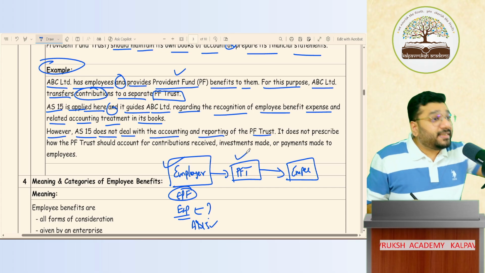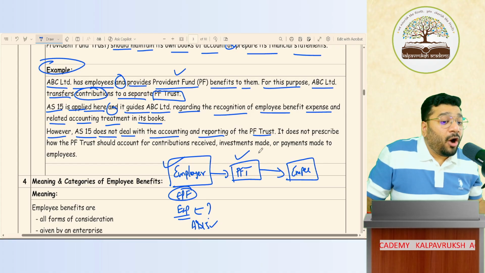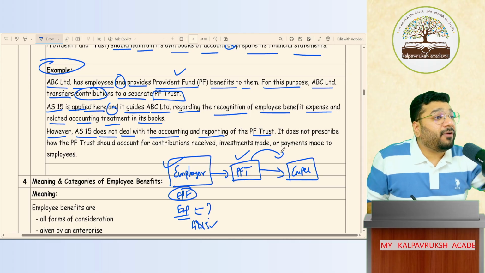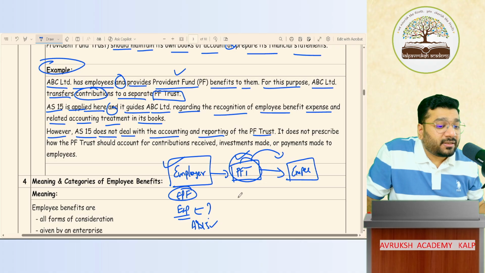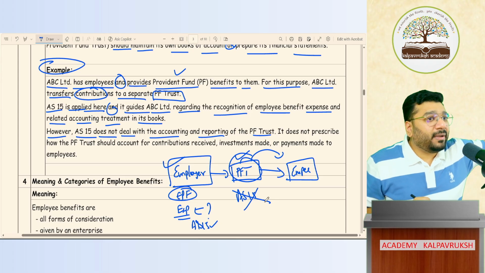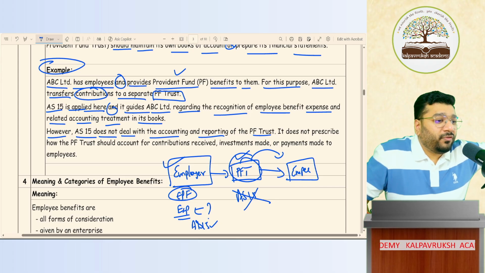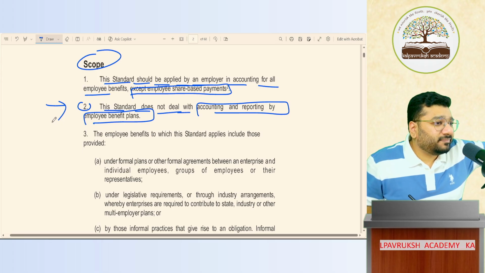The PF trust receives the money. How do they account upon receipt of the PF? How will they account upon handing over the PF money to the employee? That accounting of the PF trust is not governed by AS 15. Got it? Not got it? Is it clear through the example? If you come back and see, they gave only one line here. No explanation. How will you understand? Got it, not got it.